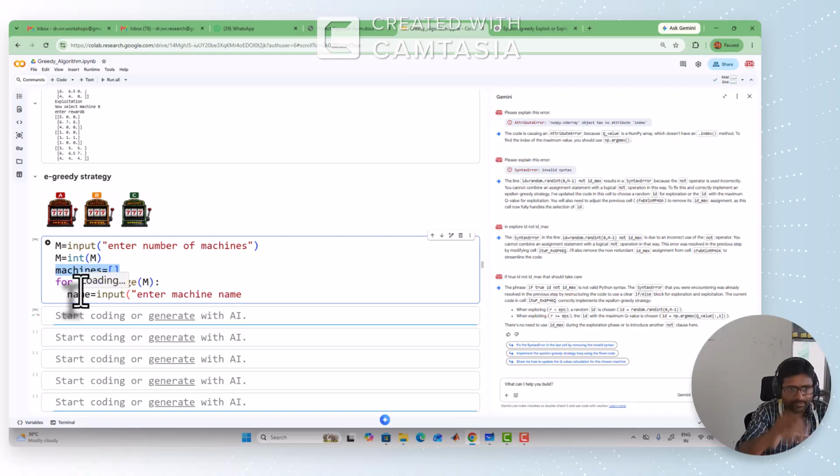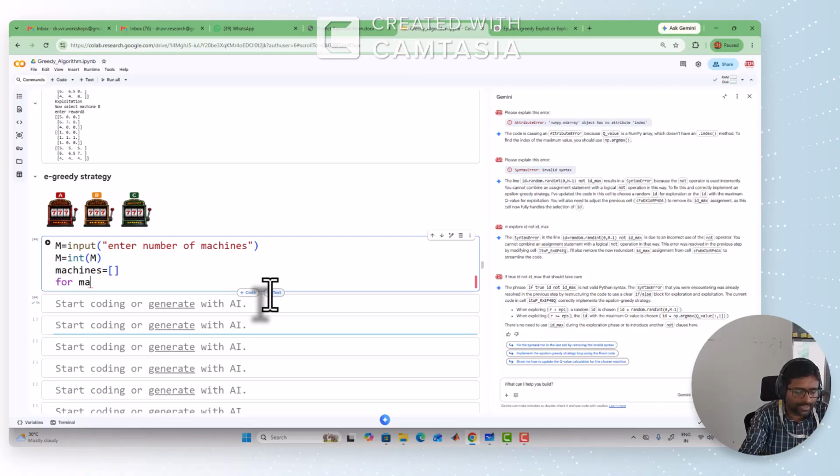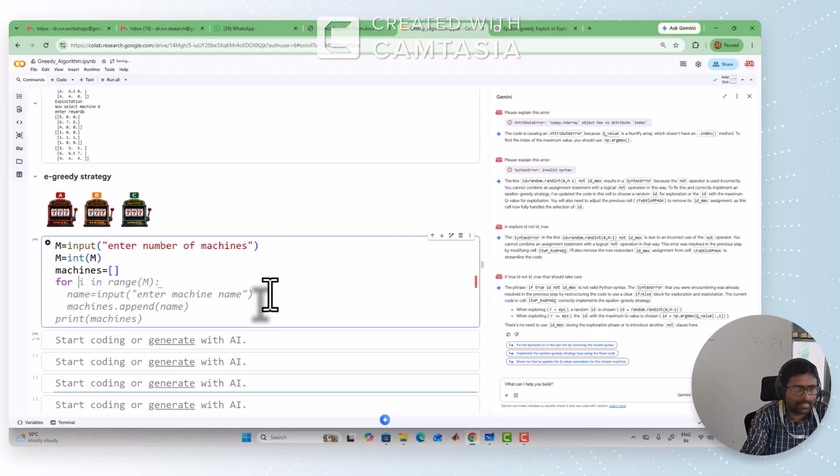Now to name every mission, I want to change the code slightly: for i in range of m. So the loop will be repeated m times. If the number of missions is 3, it will ask for the name 3 times; if it is 5, it will ask 5 times. Enter the name of the mission. We enter the name, it will be appended to the missions list, and that will be printed.